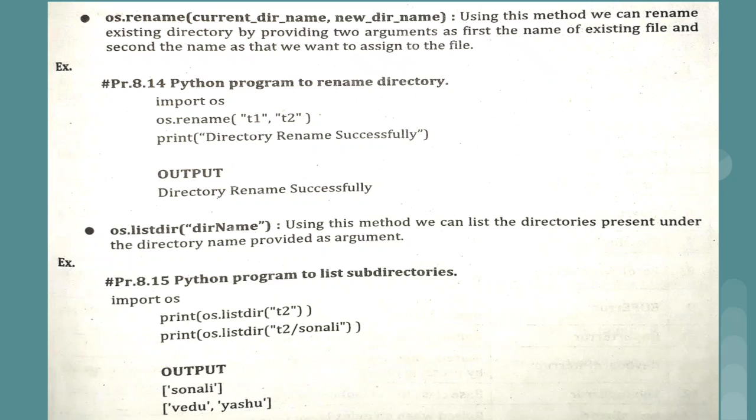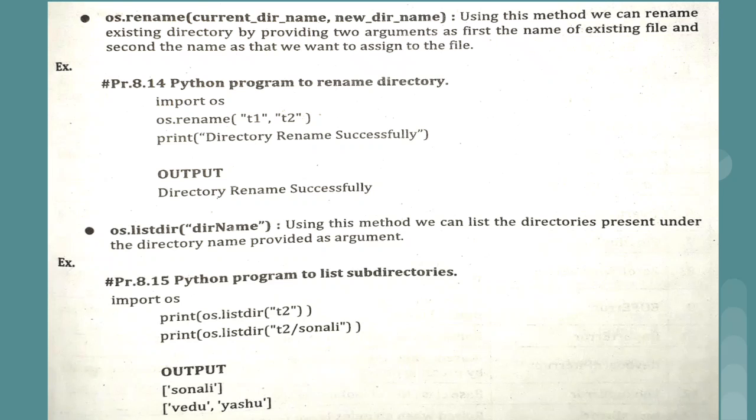If you want to rename a folder, just write the folder name. Previously the name of the folder is t1 and now I want to rename that particular folder to t2. For the same, we have provided the first parameter as t1 and the second parameter as t2, and then for the acknowledgement printed the statement as directory renamed successfully. So this is the rename method we can use to rename a text file as well as a directory. Then the next one is os.listdir.